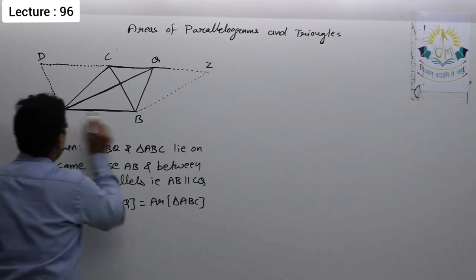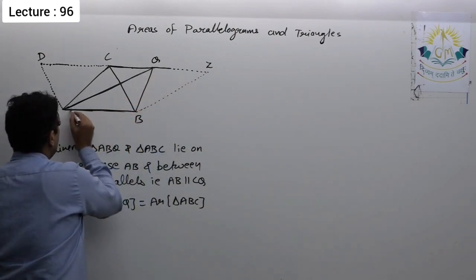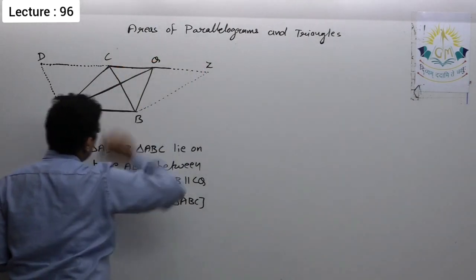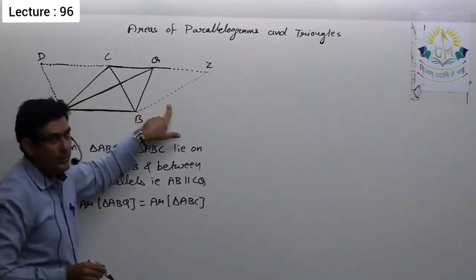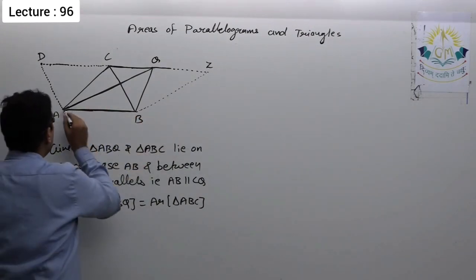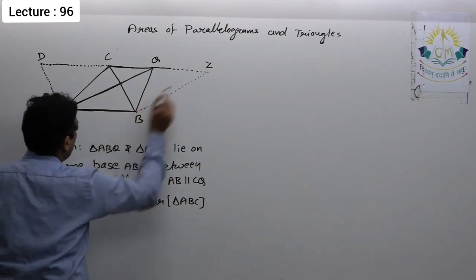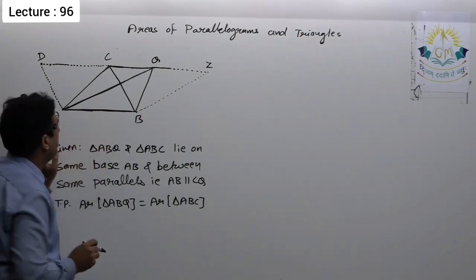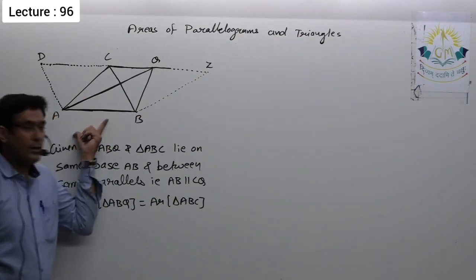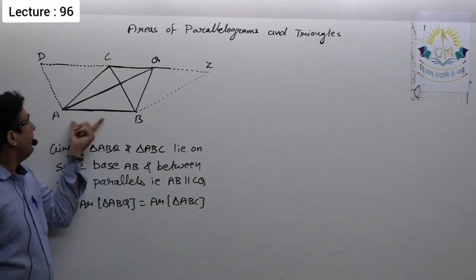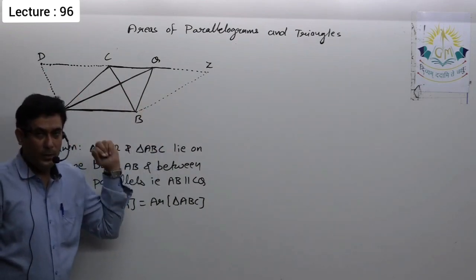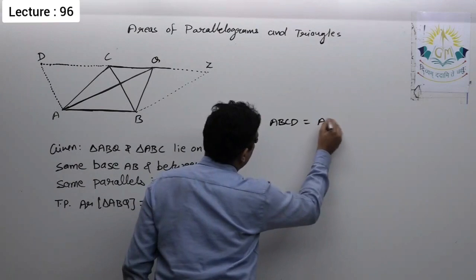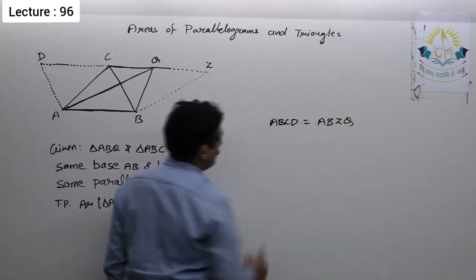You can see that ABZQ is a parallelogram. How? See, it is given AB parallel CQ, so definitely I can say AB parallel QZ. AQ parallel BZ I constructed. So simply what I did, I created a parallelogram ABZQ as well as ABCD. Now these two parallelograms are on the same base AB and between the same parallels AB and DZ, so they must be equal in area. So in short I can say ABCD is equal to ABZQ, isn't it?